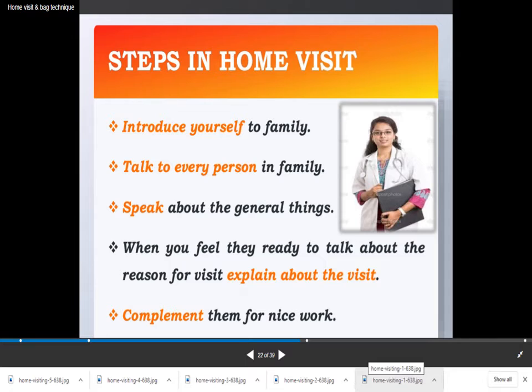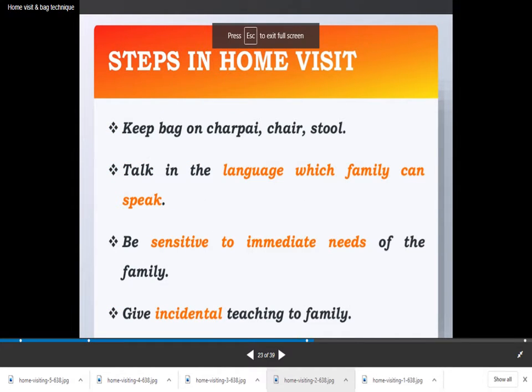When you feel they are ready to talk about the reason for the visit, explain about the visit. Compliment them for the nice work that they do. Keep the bag on a charpai or chair or stool or a table. Talk in the language which the family can understand. Be sensitive to immediate needs of the family.